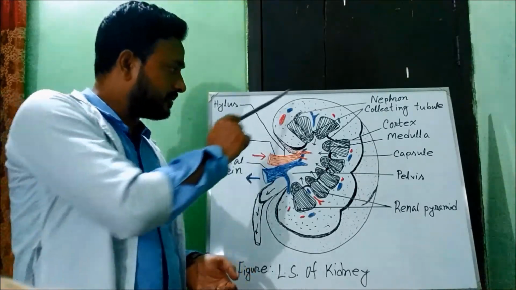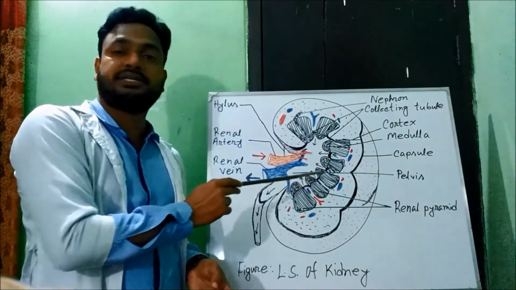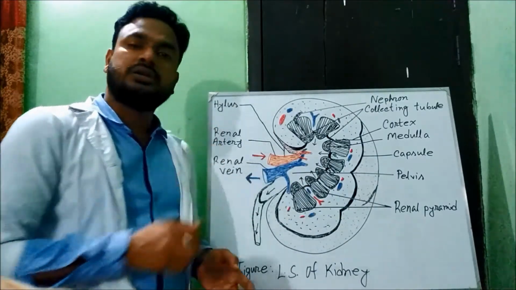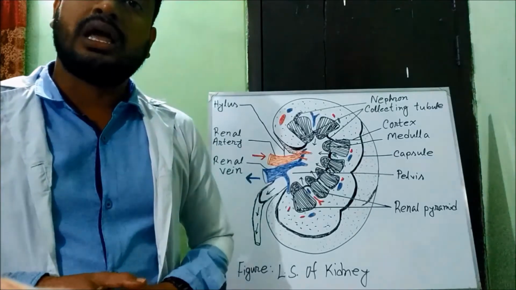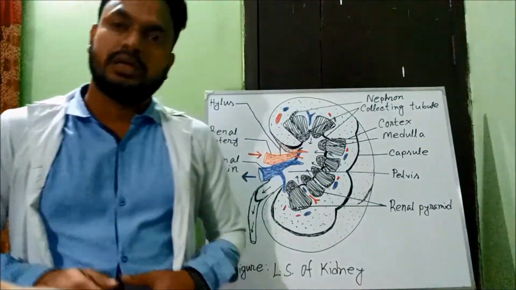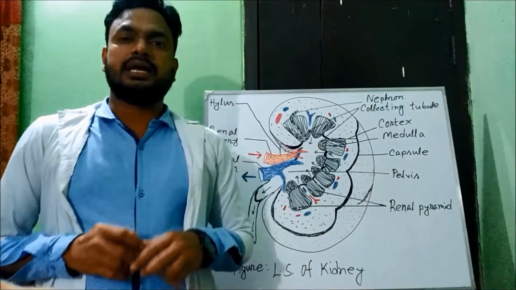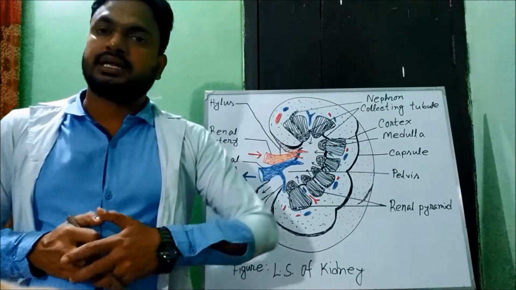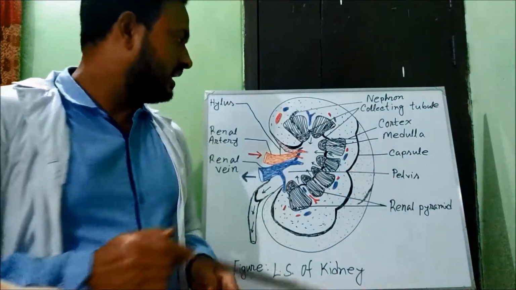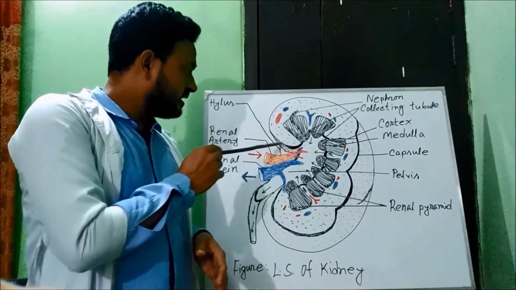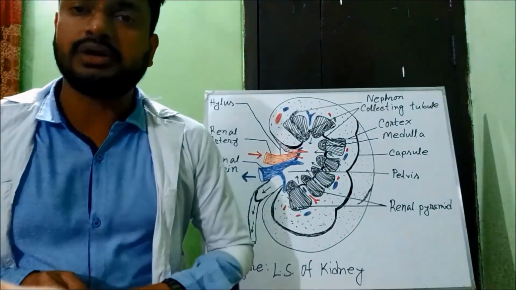The outer side of the kidney is convex and the inner side is concave with an indentation called hilus or hilum, and it's bean shaped. The ureter and renal vein, this is the ureter and this is the renal vein, come out from the hilus. This indentation is called hilus.